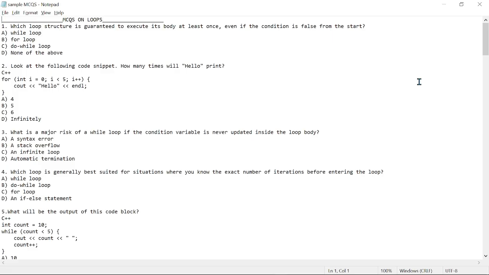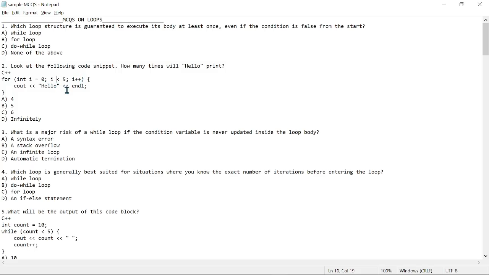And second question, it says, look at the following code snippet. How many times will hello print, right? So this is using a for loop, and we have our initialization starting from 0, and then the expression being less than 5 with i plus plus. How many times is the hello going to be printed?